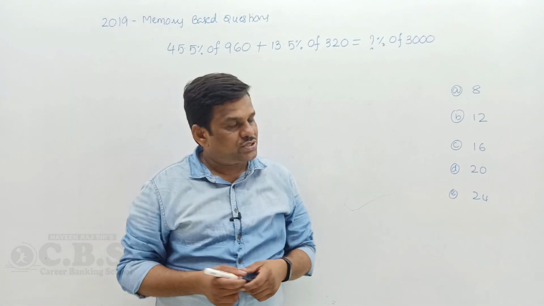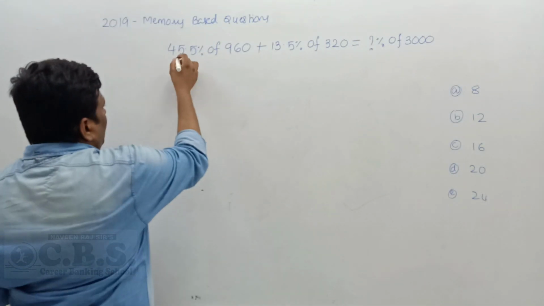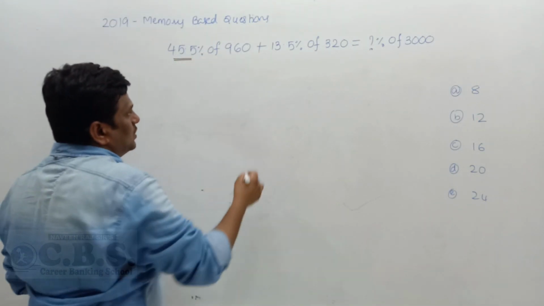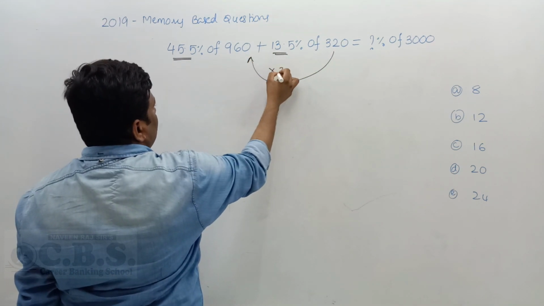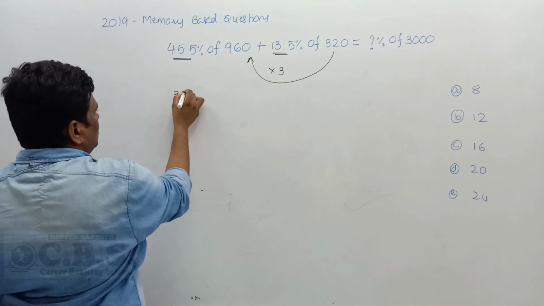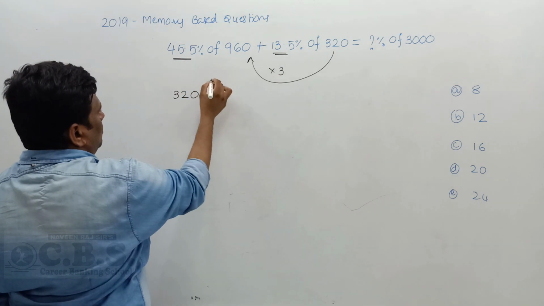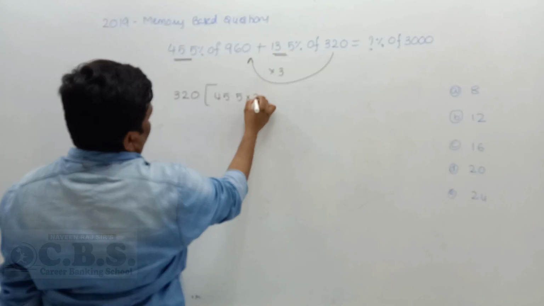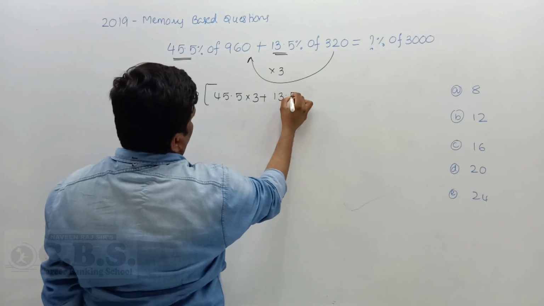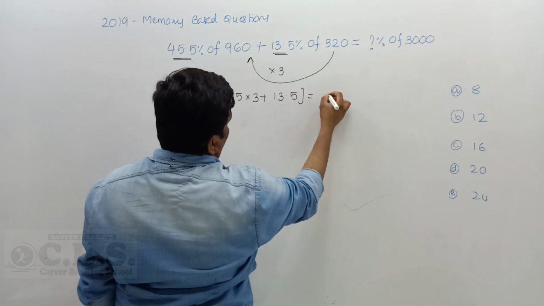Okay. Now the next question. Here, is it converted to a fraction? No. But go for a common factor. How many times is it? 3 times. So I take 320 as common. If I take 320 as common, what is left here? 45.5 into how much left? 3 left. And what is left? 13.5 left. Is equal to what percent?